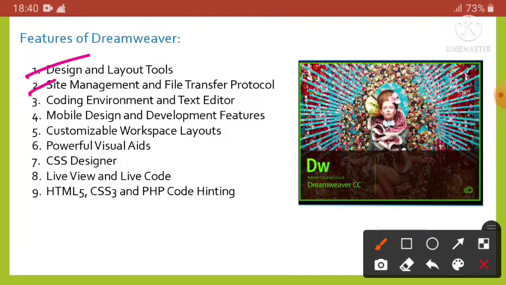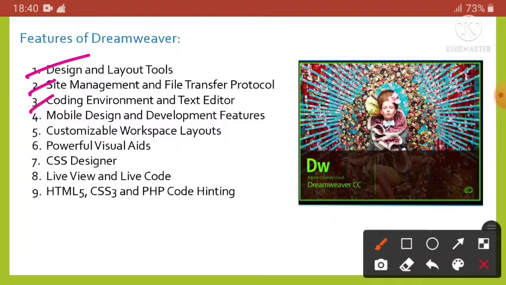Next one is site management and file transfer protocol. Dreamweaver is not only a web page editor, it is much more than that. So it is a complete site management software.